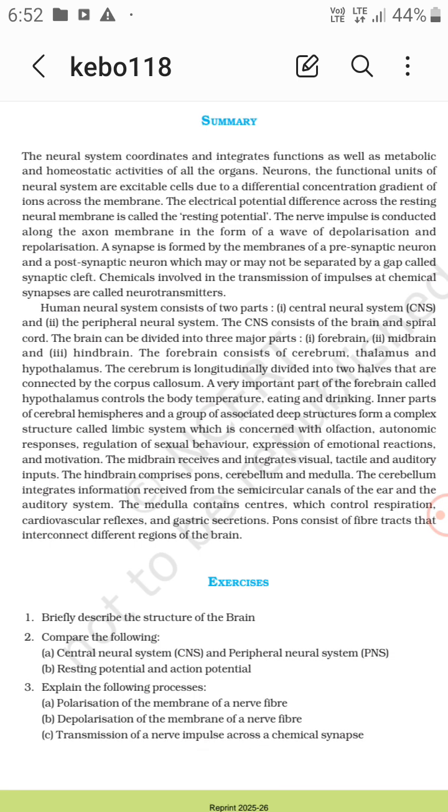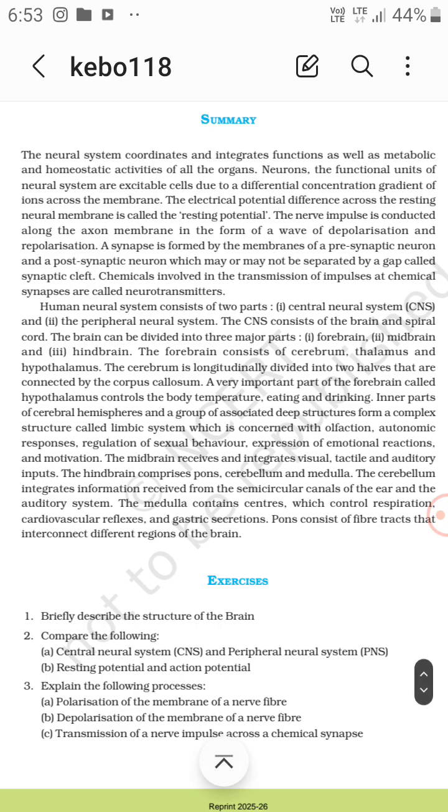Inner parts of the cerebral hemispheres and a group of associated deep structures form a complex structure called the limbic system, which is concerned with olfaction, autonomic responses, regulation of sexual behavior, expression of emotional reactions, and motivation. I repeat it again: inner parts of the cerebral hemispheres and a group of associated deep structures form a complex structure called the limbic system, which is concerned with olfaction, autonomic responses, regulation of sexual behavior, expression of emotional reactions, and motivation.